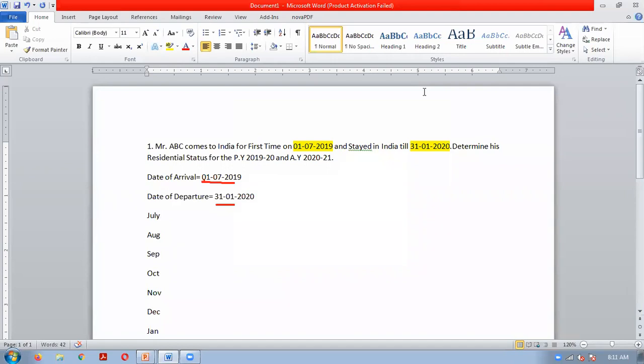Departure means going back. July has 31 days. August has 31 days. September has 30. October 31.